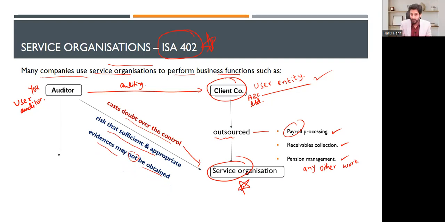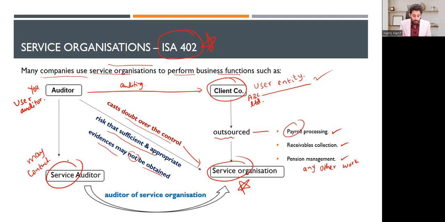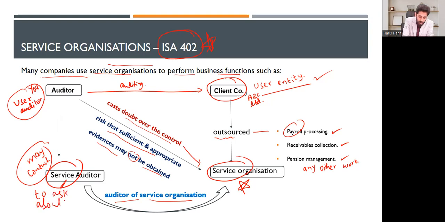Now, auditors have some other option. Auditors may contact the service auditor. Now, who is the service auditor? The service auditor is the one who is the auditor of the service organization. And the user auditor, I mean you people, may contact the service auditor to ask about the controls at the service organization, right? So you can contact the service auditor, the auditor of the service organization. Why? To ask about